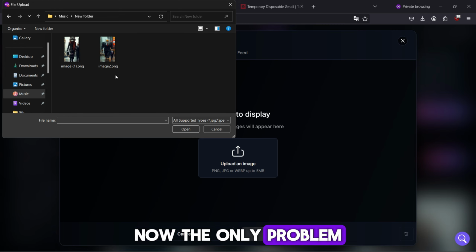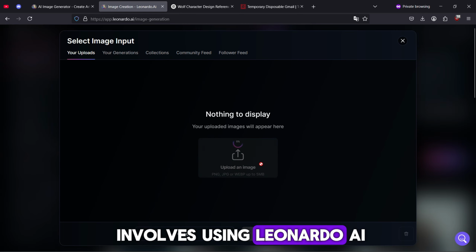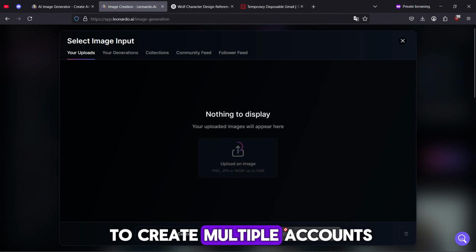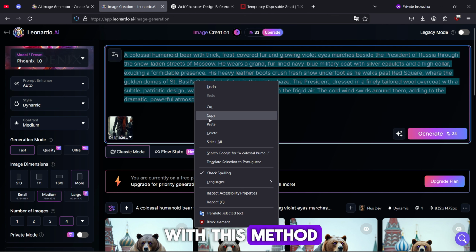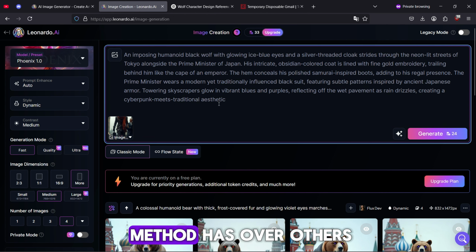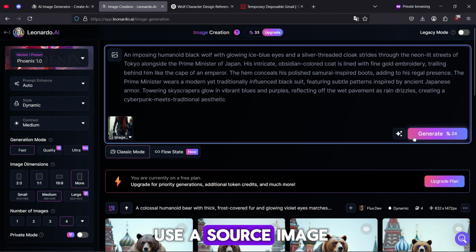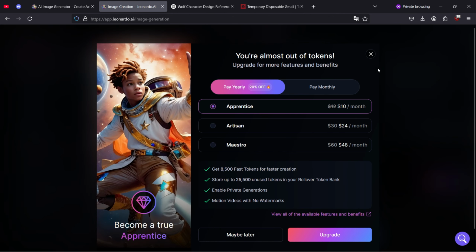Now, the only problem with this way that involves using Leonardo AI is that you'll need to create multiple accounts since the credits are limited. If you have the time, you can go with this method. The main advantage this method has over others is that you can use a source image as a reference.